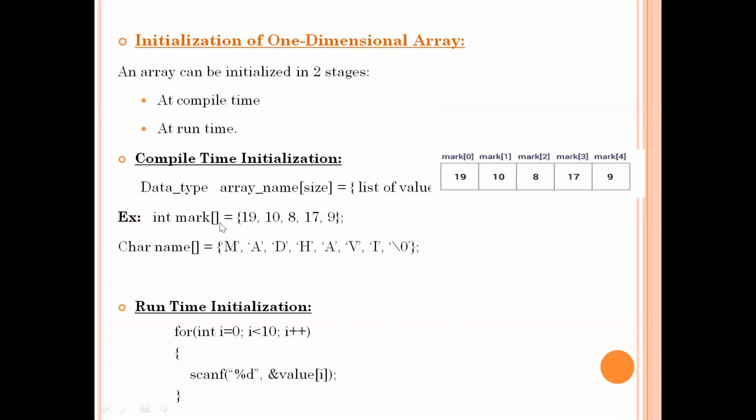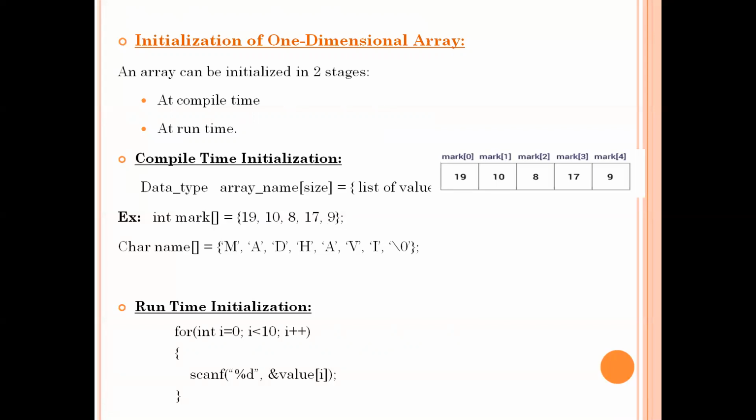Even if you are not defining the size, based upon how many elements you are initializing by using the assignment operator, automatically it will calculate the size. So here in this example, I am initializing 5 integers, so automatically this marks array size will be considered as 5.